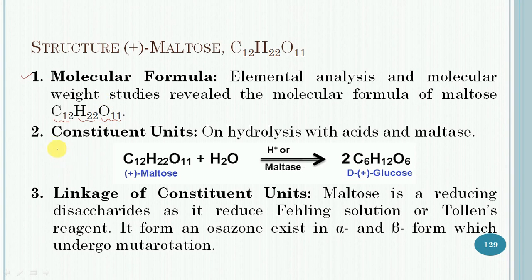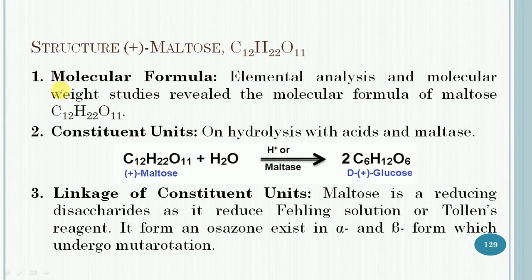Then come to the constituent units. On hydrolysis with dilute acid or the enzyme maltase, it gives two equivalents of D-plus-glucose. This indicates that maltose is made up of two D-plus-glucose units which are joined to each other.